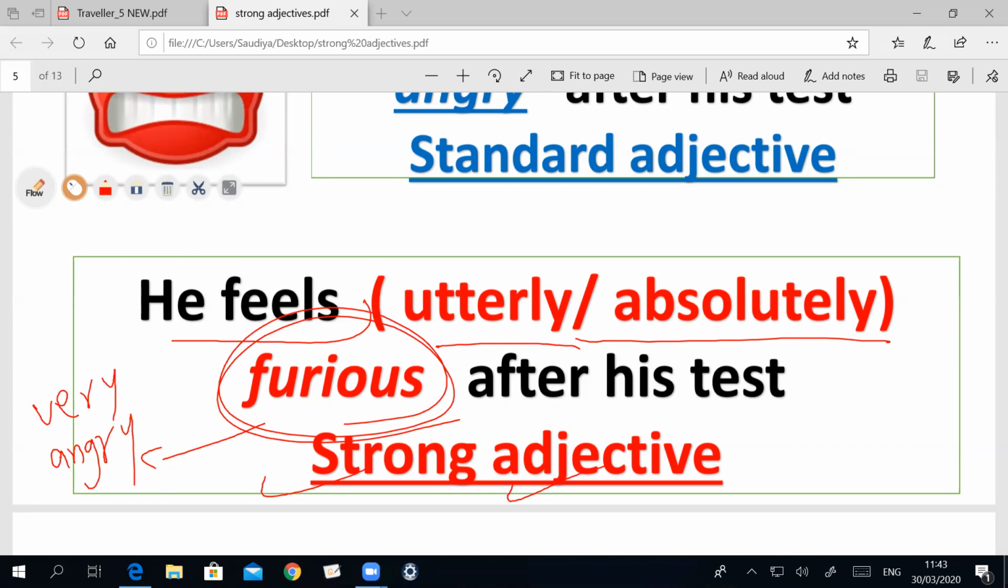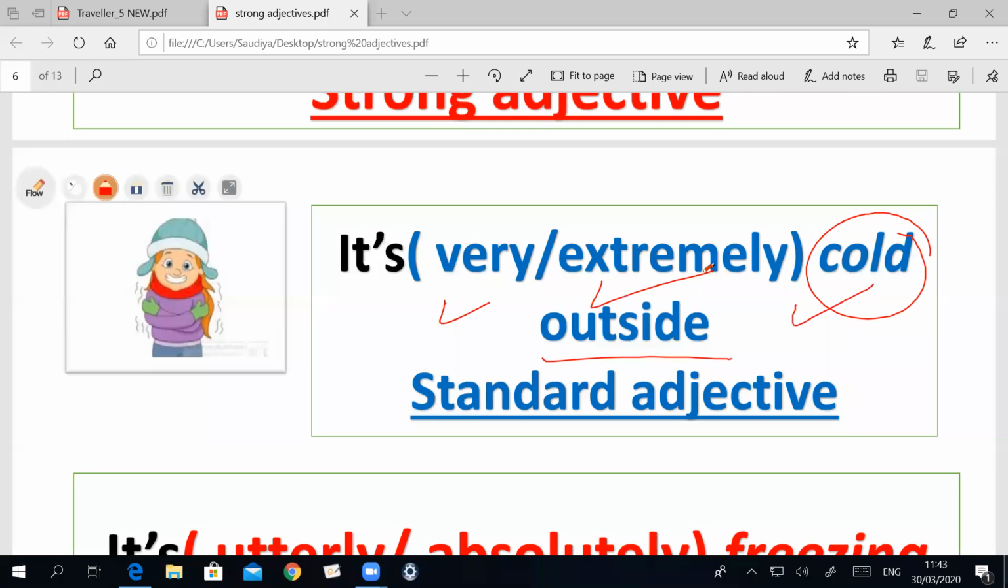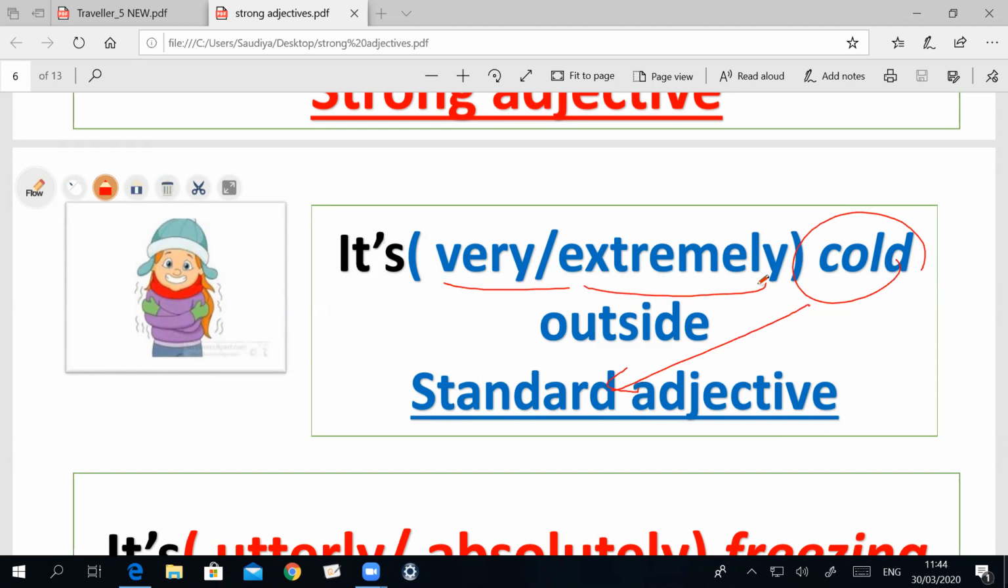The next point. Anyway, how can you describe this girl or this kid? She feels cold. The weather today is very cold, extremely cold outside. So never forget, we use very or extremely before a standard adjective. The word cold is a standard adjective. So can you think of the strong one?